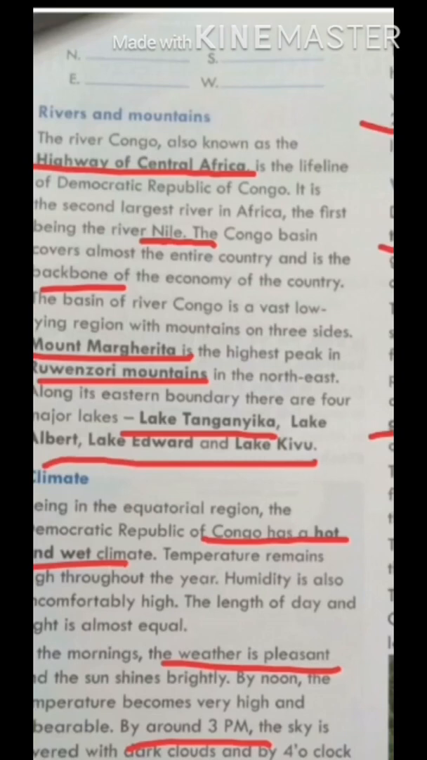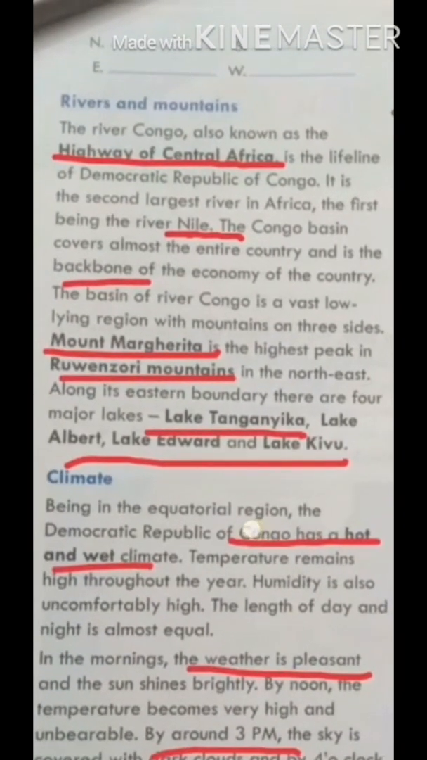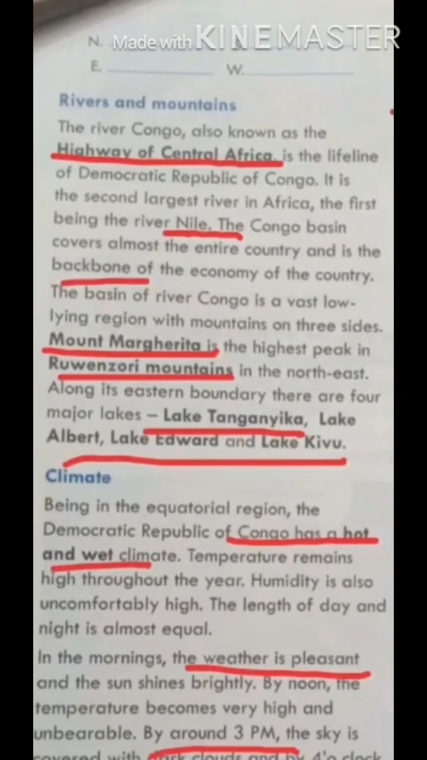So it is the lifeline of the Democratic Republic of Congo. Which is the lifeline? This highway of Central Africa, the river Congo, is the lifeline of the Democratic Republic of Congo, and it is the second largest river in Africa. Which one? The river Congo is the second largest river in Africa, and the longest river is the Nile. The river Nile is the first.